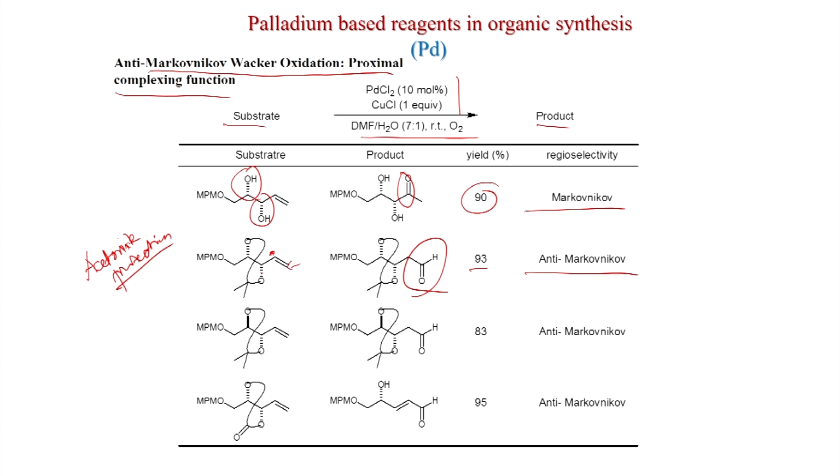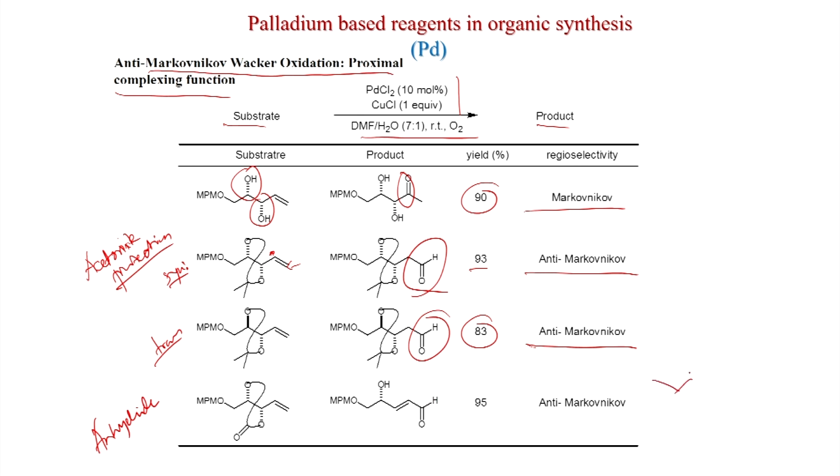Not only this syn, this is the trans, so this is syn, this is trans. In the trans case also you get the anti-Markovnikov product, though the yield is reduced to 83%, but here the selectivity is good, that is, the terminal carbon atom is reacting with the water and you get the aldehyde. Also, if you have an anhydride, this diol is protected as an anhydride, in this case also the aldehyde is formed.